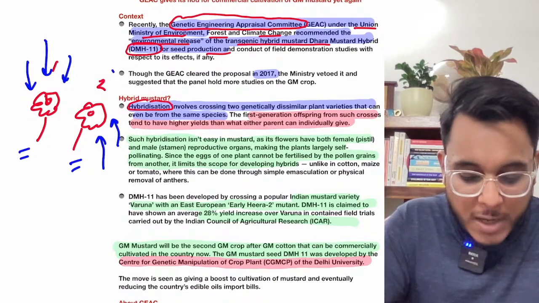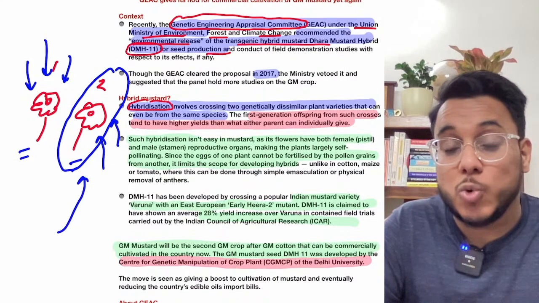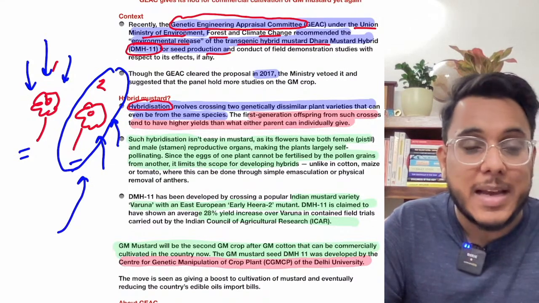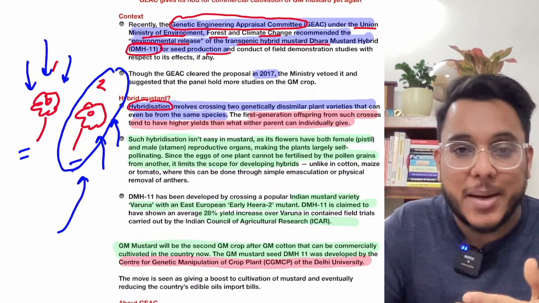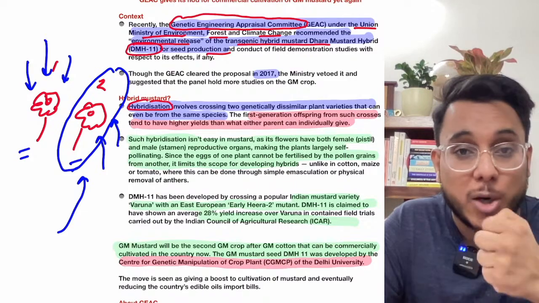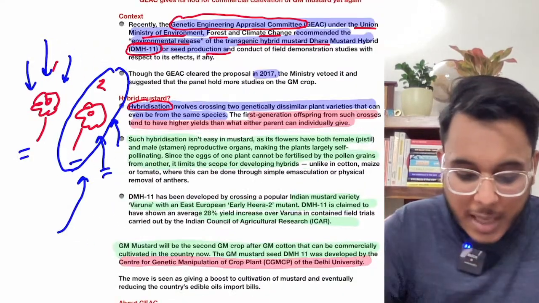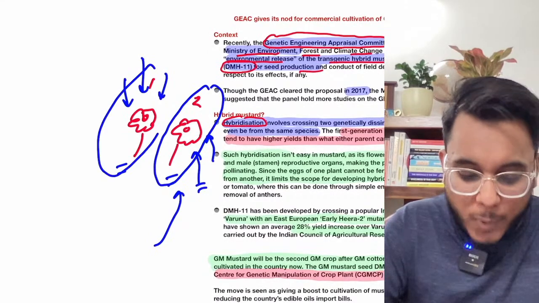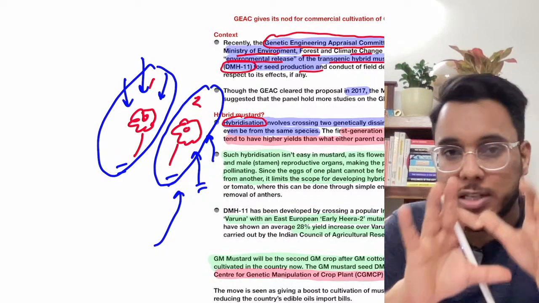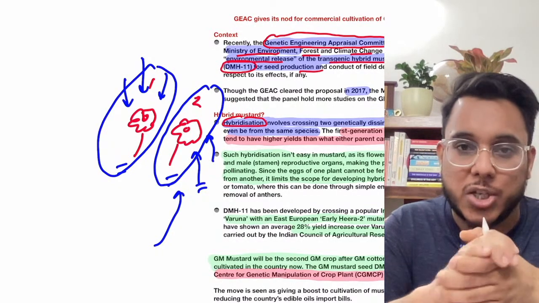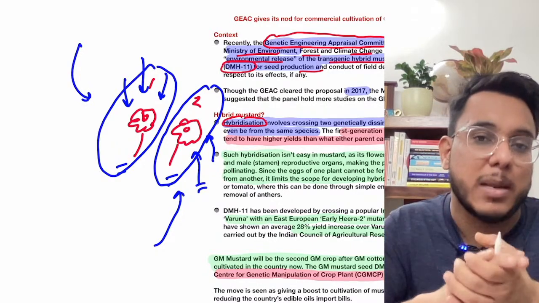For example, one particular variety could be high yielding, but it might not be resistant to pests. It might not be able to withstand the differences in temperature, a lot of weather anomalies. Now the other plant, plant number 1, suppose it is a very hardy kind of plant, it can withstand the differences in temperature, differences in moisture, but it is not very productive. The yield might not be very high.